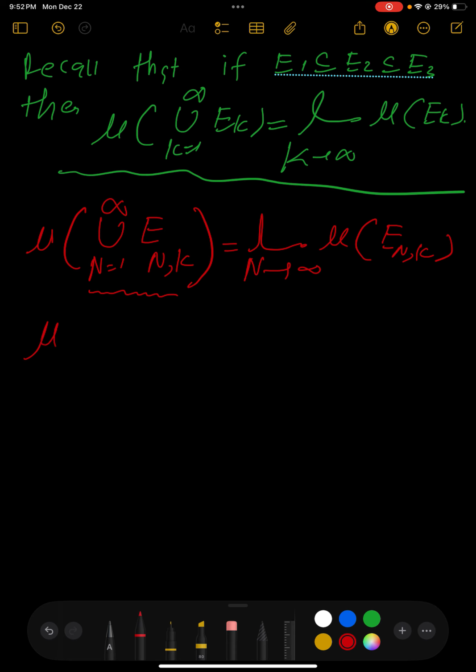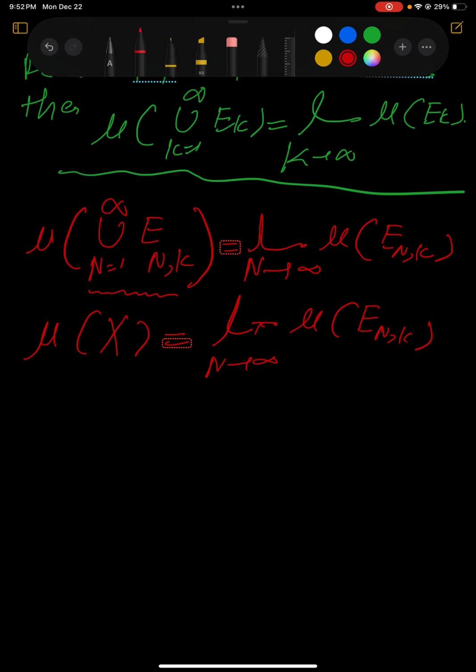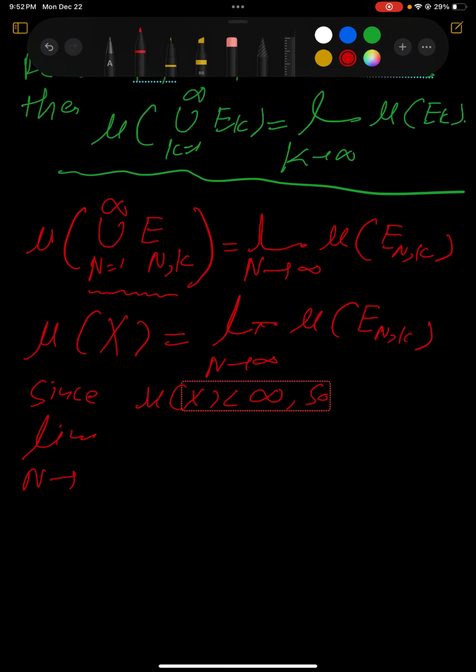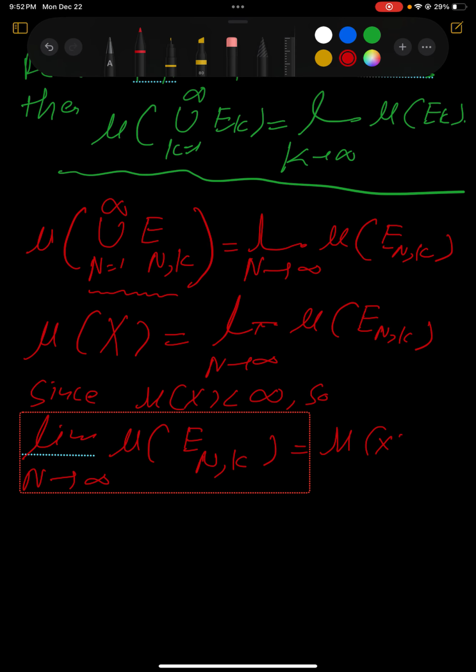This was nothing but X, we defined it. So this is the limit as n approaches infinity of the measure of E_n^k. Since our supposition was that the measure of X is less than infinity, the limit of the measure of E_n^k is the measure of X, which is less than infinity.